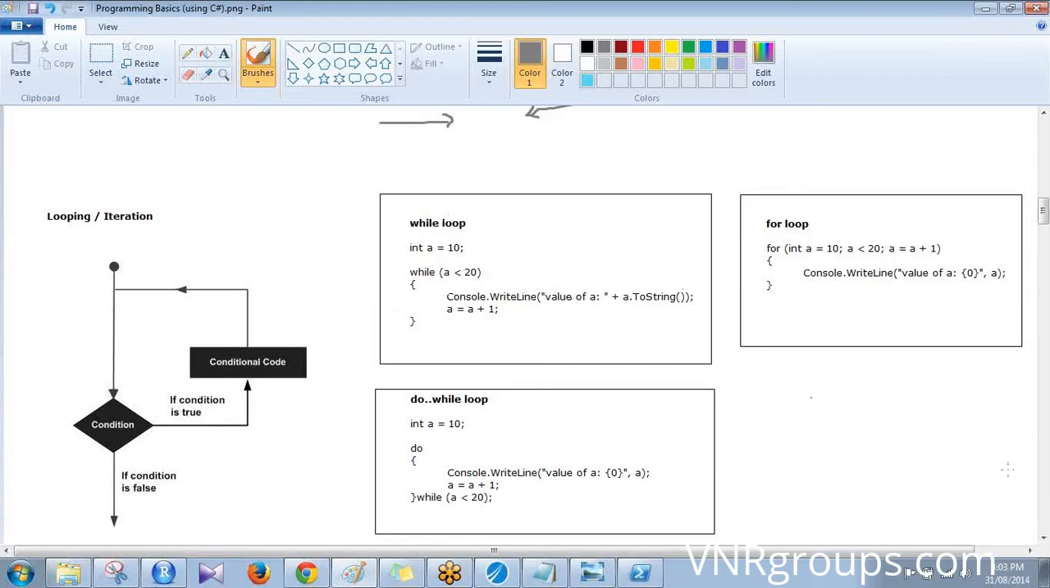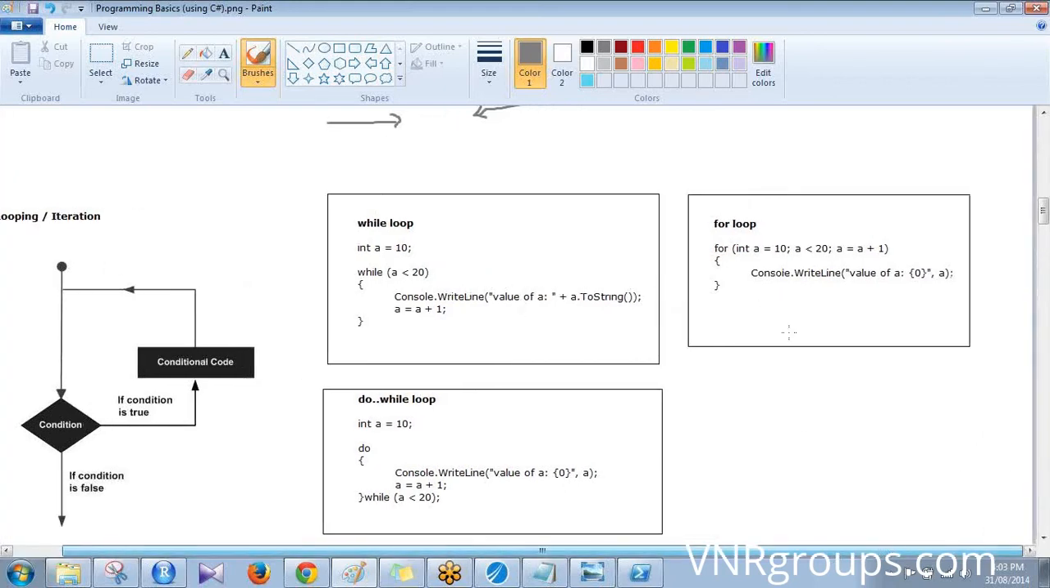Now we can write that in a more concise way in a for loop. See this? Initialization, condition, and increment or decrement, everything is done in one line, and it gets printed. Second is the condition. Yeah, initialization, condition, and increment or decrement.